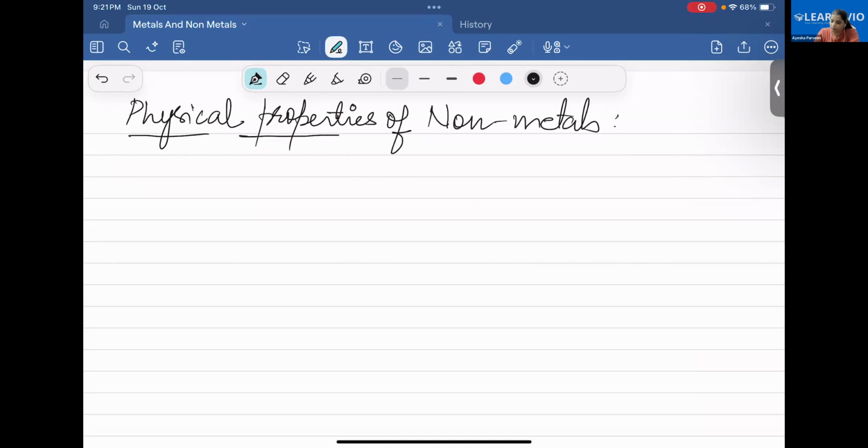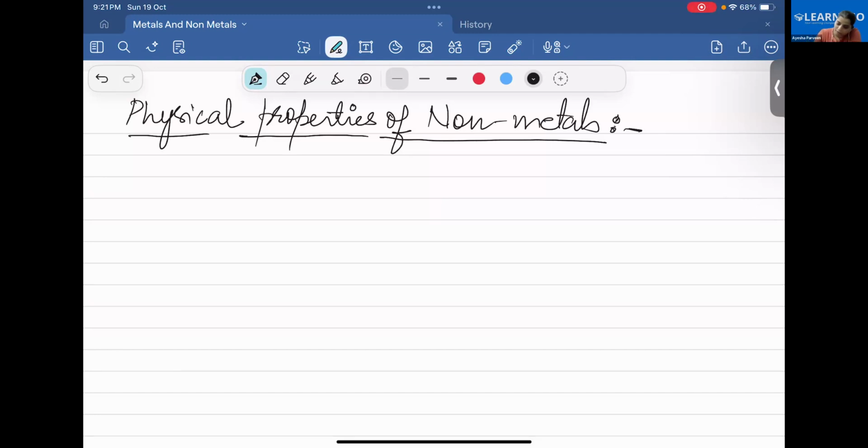Physical property of non-metals. Non-metals are the elements which do not have the same properties as metals. They have opposite properties to those of metals. That's why they are called non-metals. It's a basic thing.